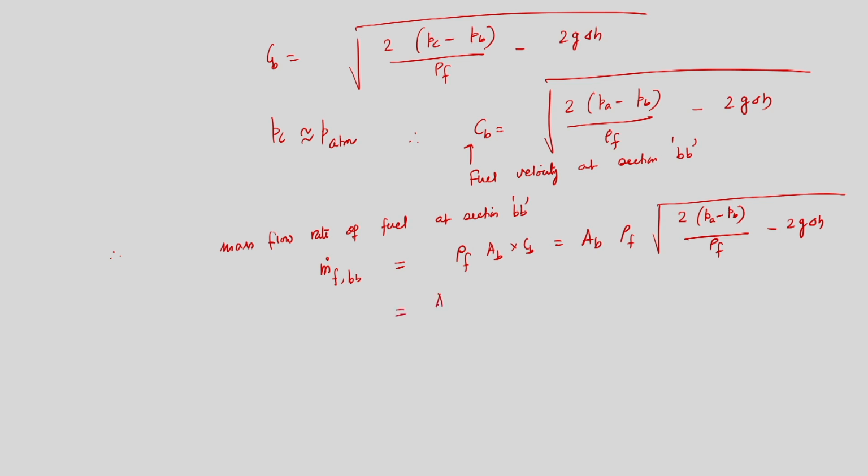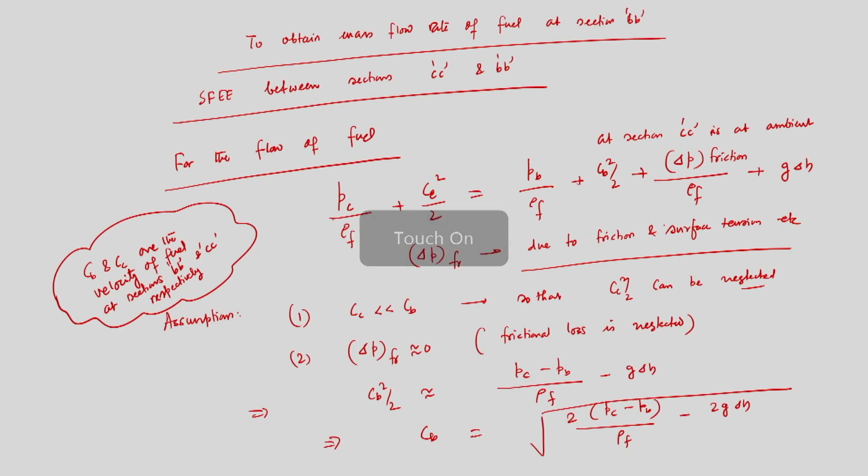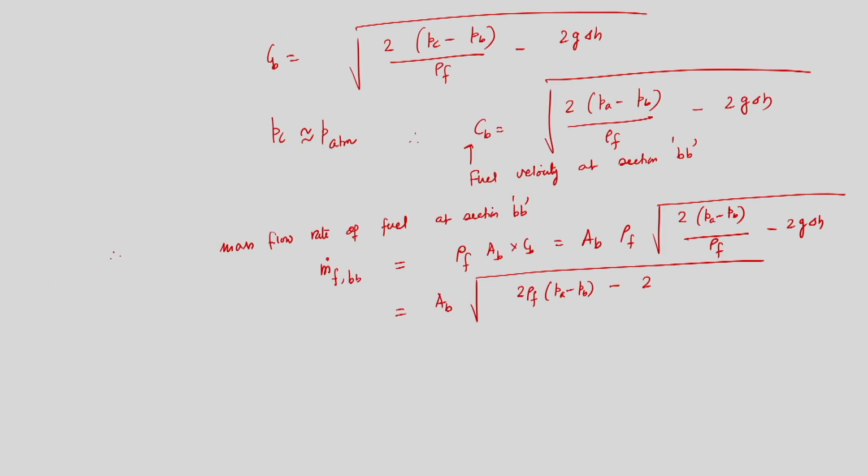So, I can write this as AB into the square root of twice rho f into Pa minus Pb, minus twice g into delta H into rho f.